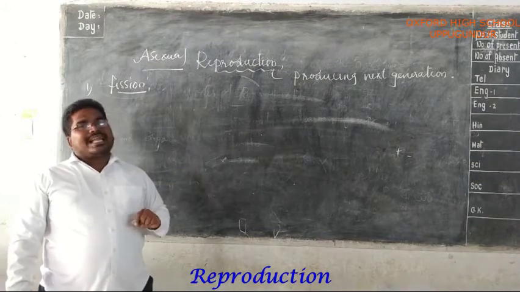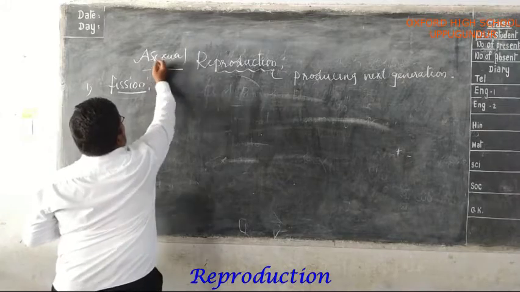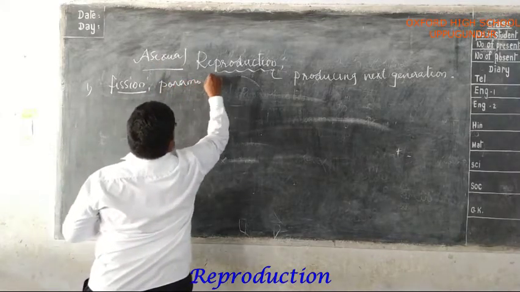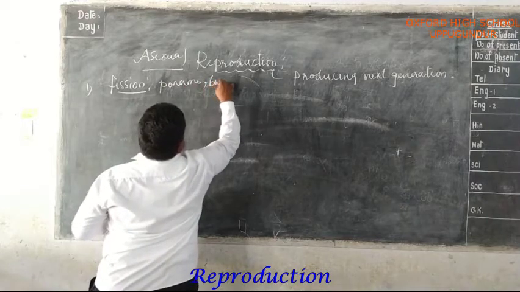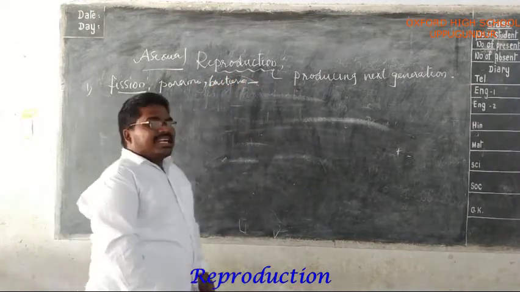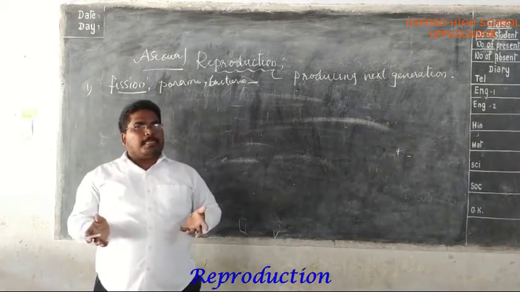In single cellular organisms like paramecium and bacteria, amoeba is also an example. So in single cellular organisms like amoeba, paramecium and bacteria,